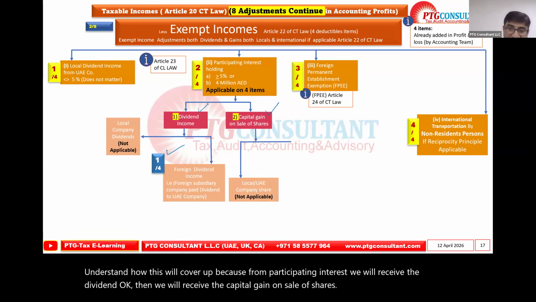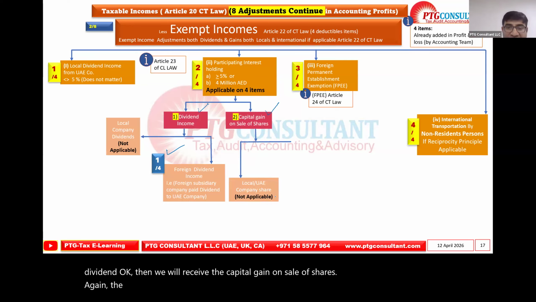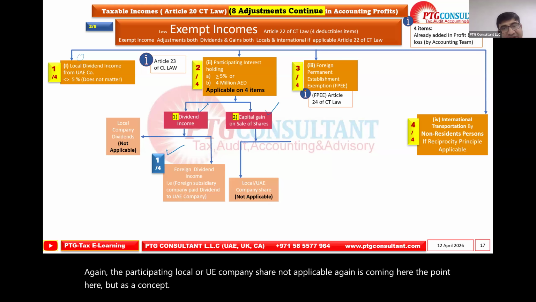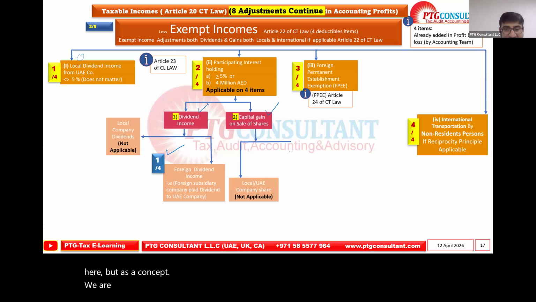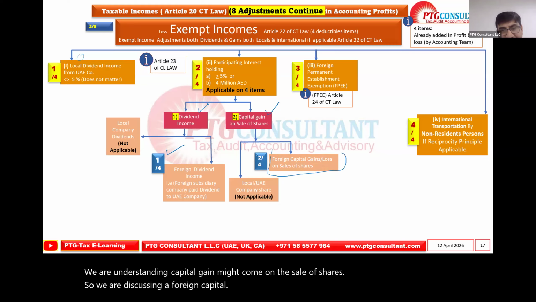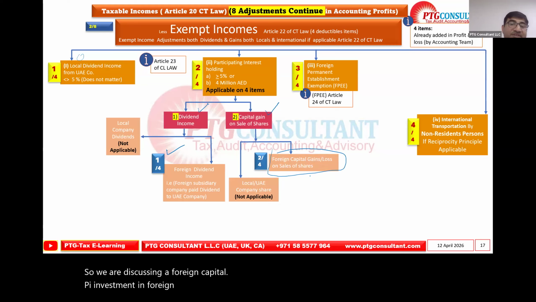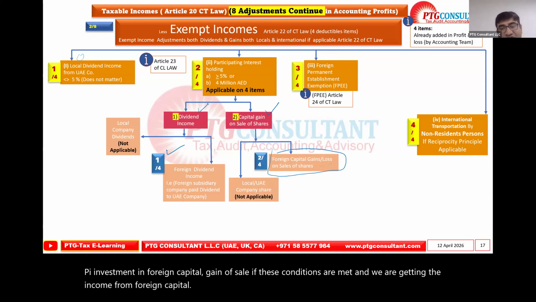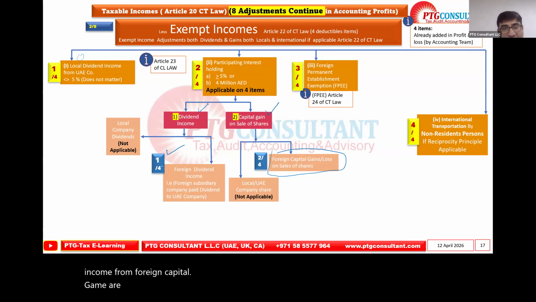Again, the participating local or UAE company share, not applicable, is coming here, the point here. But as a concept, we understand capital gain might come on the sale of shares. So we are discussing here foreign capital gain. PI, investment in foreign, capital gain on sale. If these conditions are met and we are getting the income from foreign capital gain or loss on the shares, one is here, count now.